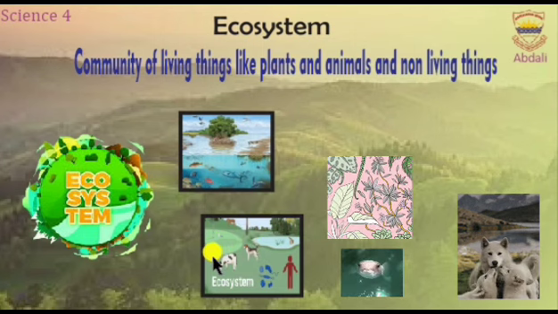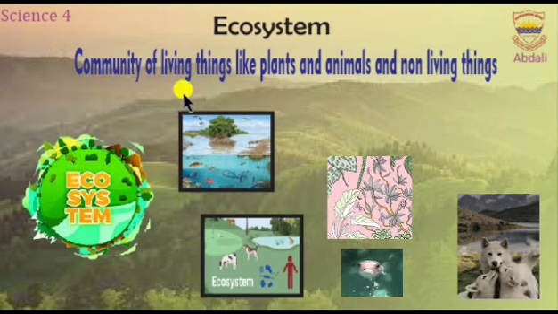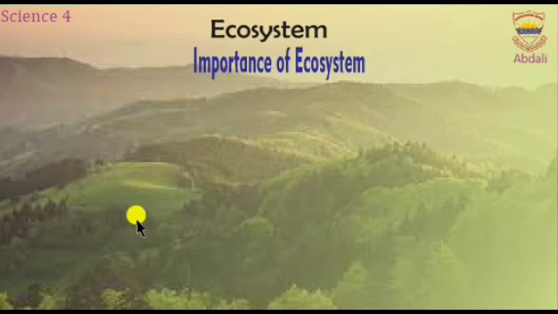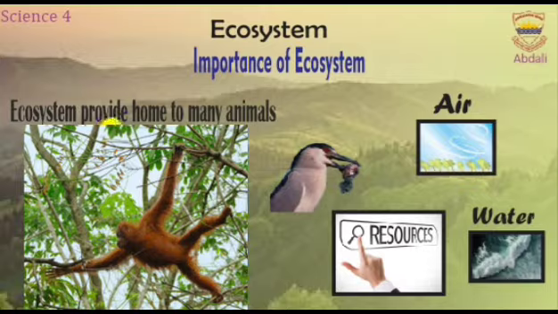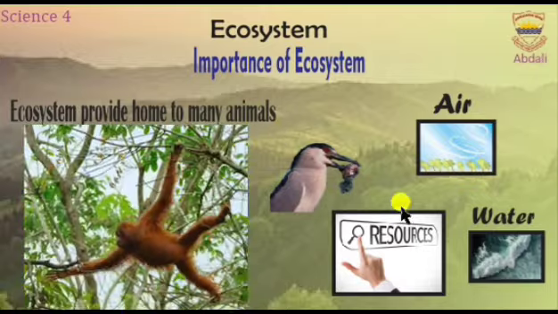Let's dive in. An ecosystem is a community of living things, like plants and animals, and non-living things. Ecosystems are important because they provide many benefits. They give animals and plants a home, provide us with food and resources like wood and fresh air, and help keep a balance in nature.